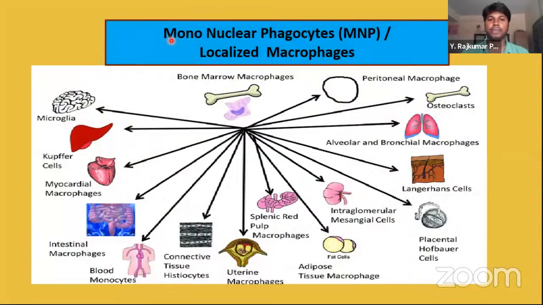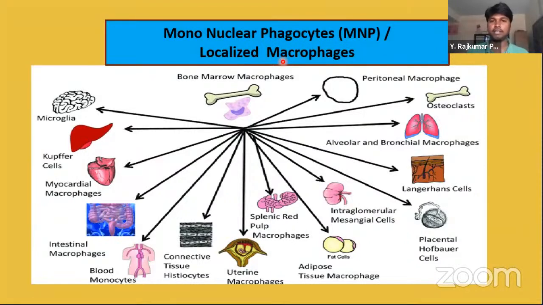See here, mononuclear phagocytes. These are called MNP and they are also called localized macrophages. These localized macrophages are mainly important to give protection in the tissues.